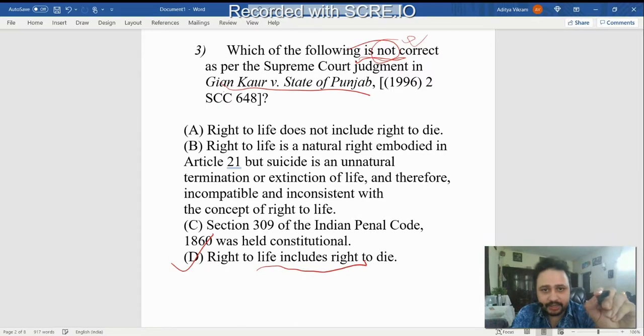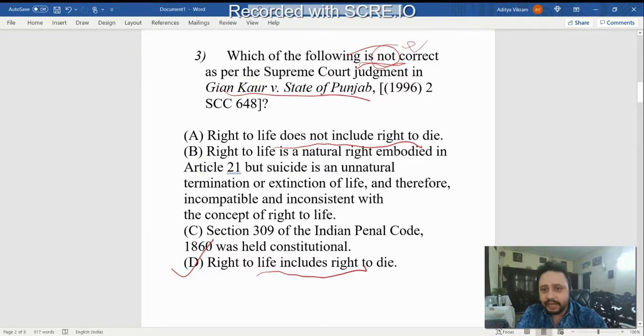This was not held in this case. In this case, it was held that right to life does not include right to die. Okay, so somewhat it eliminated the way for euthanasia. So this statement, option D, will be incorrect, because this was not held in the Gian Kaur case.